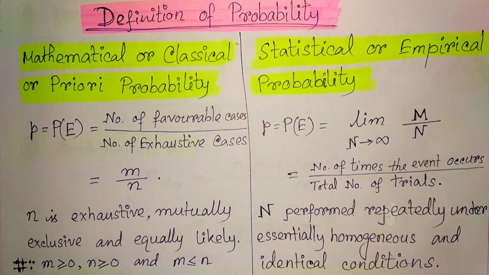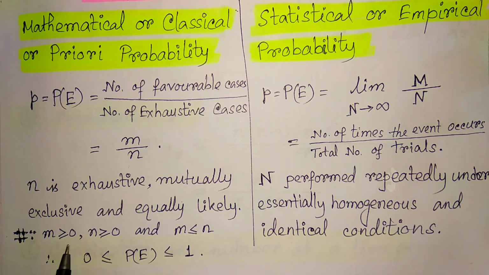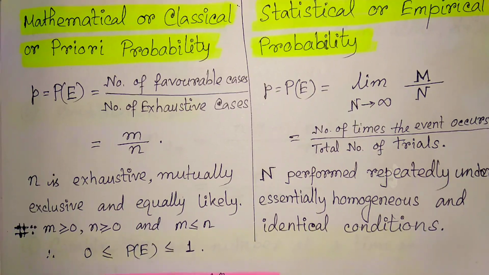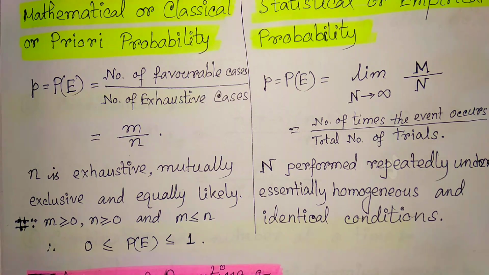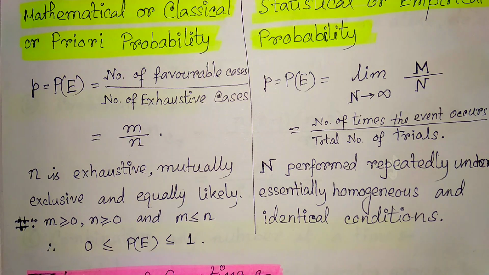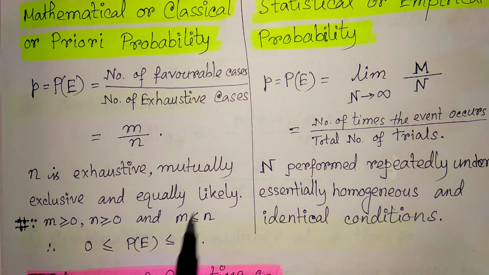Here remember that m is always greater than or equal to 0 and n is always greater than 0, and m is always less than or equal to n, because n is the total number of cases, which we can say is the sample space. So, n is the total number of cases and m are the outcomes taken from those n cases. So, m never exceeds n.